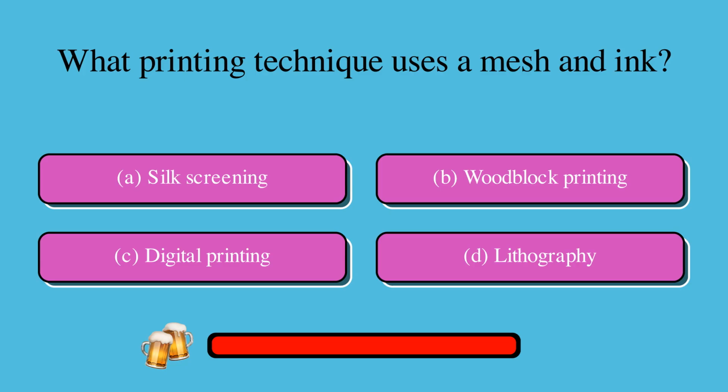What printing technique uses a mesh and ink? Is it A, silk screening, B, woodblock printing, C, digital printing, or D, lithography? The correct answer is A, silk screening.